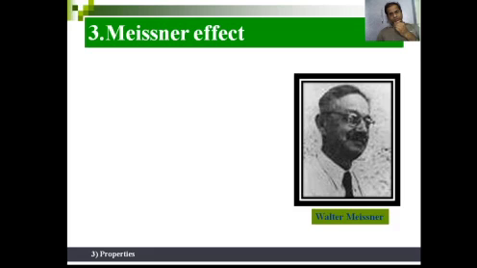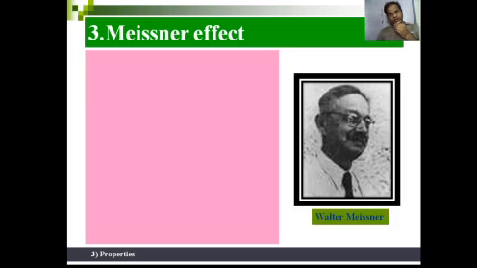Basically, two things are widely used to study superconductivity. First, Meissner studied the superconductor, and he explained what happens when a material goes to the critical temperature, or why the material shows zero electrical resistance at or below the critical temperature.